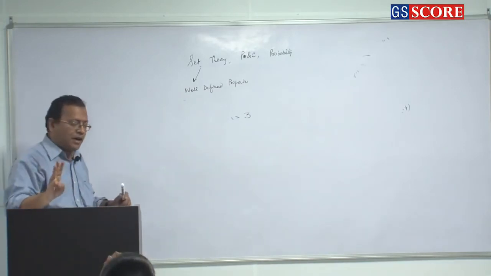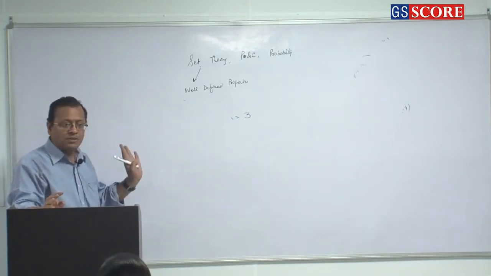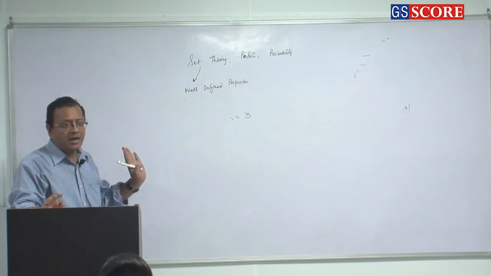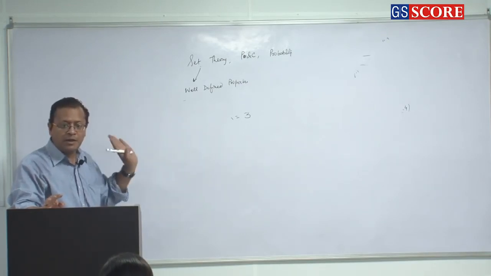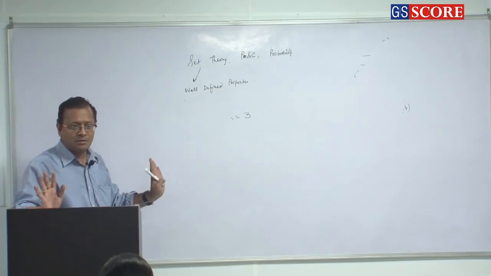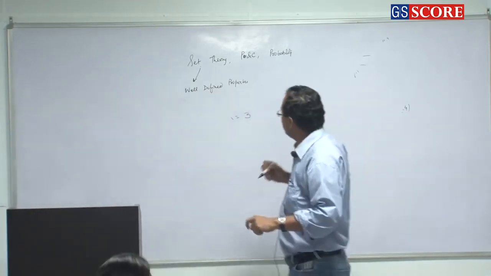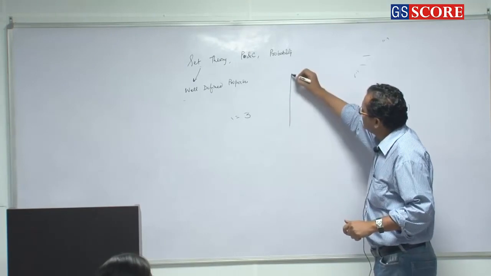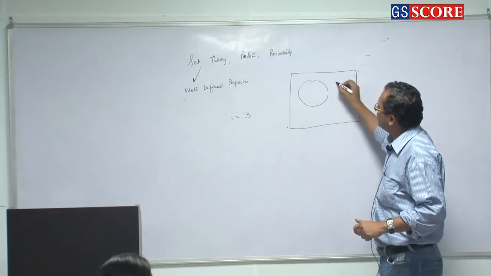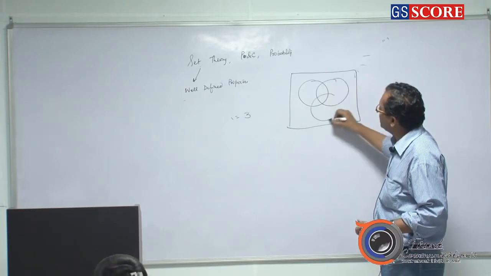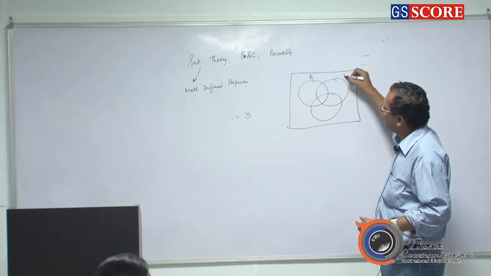Now, generally when I solve questions of Venn set theory, I don't take the formula part. I just draw the Venn diagram properly, my question is solved. Clear? But still I write the formula just for the sake of writing it. So if there is a formula for 2 sets, there is a formula for 3 sets as well.